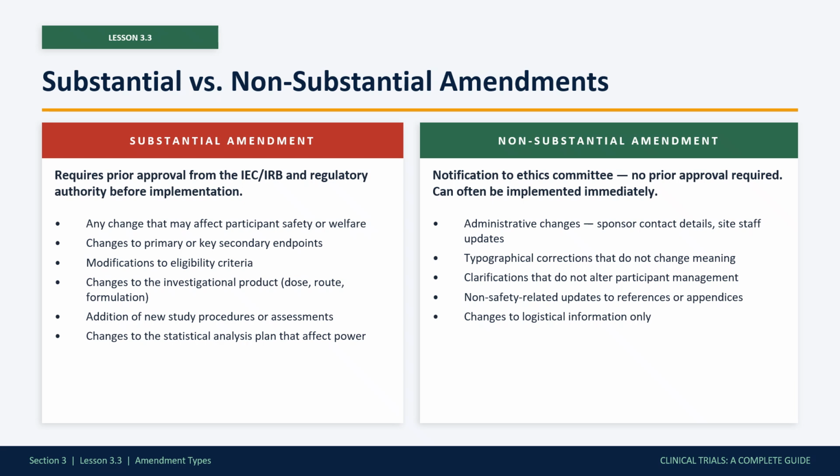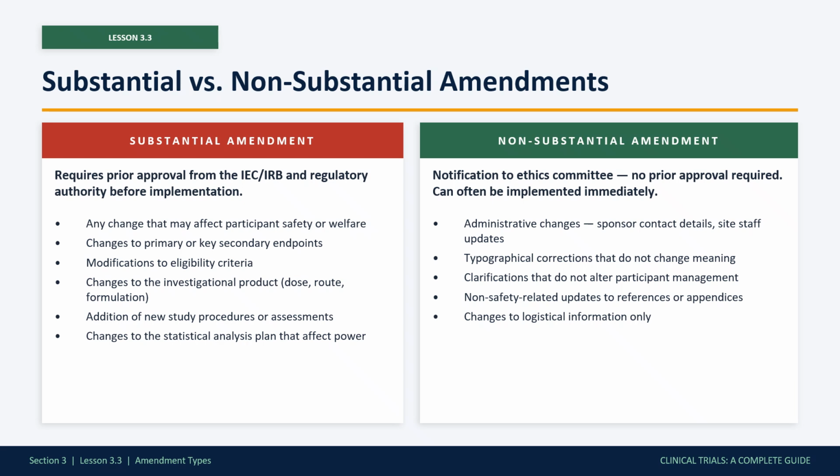Examples of substantial changes: any modification to the eligibility criteria, a change to the primary endpoint, a change to the dose, route, or formulation of the investigational product, addition of a new study procedure, a change to the statistical analysis plan that affects statistical power.